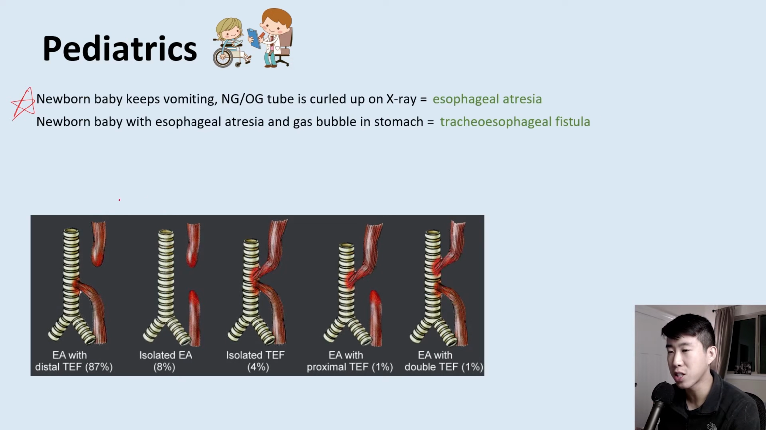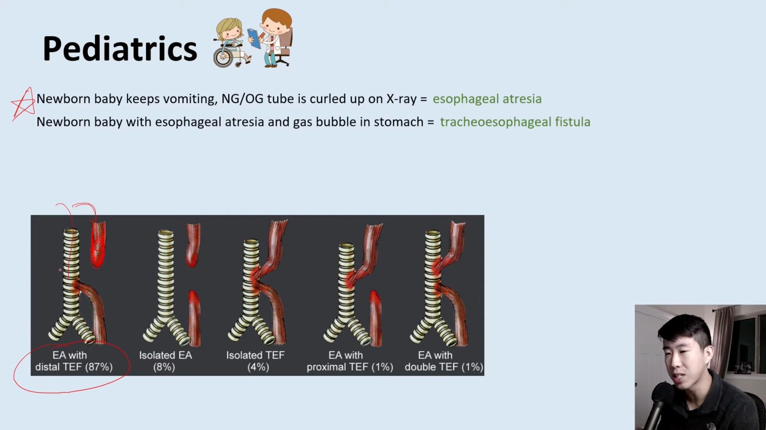So here's a graphical depiction. Esophageal atresia is when basically you have the esophagus coming down and it just ends, right? So when the baby is feeding, it's not going to be able to go down to the stomach, so they're just going to vomit it back up. And that's why the NG tube is going to curl up here too, because it can't go down to the stomach. And then eventually what you really get a lot of the times, 87% of the time, is you're going to have a distal tracheo-esophageal fistula.